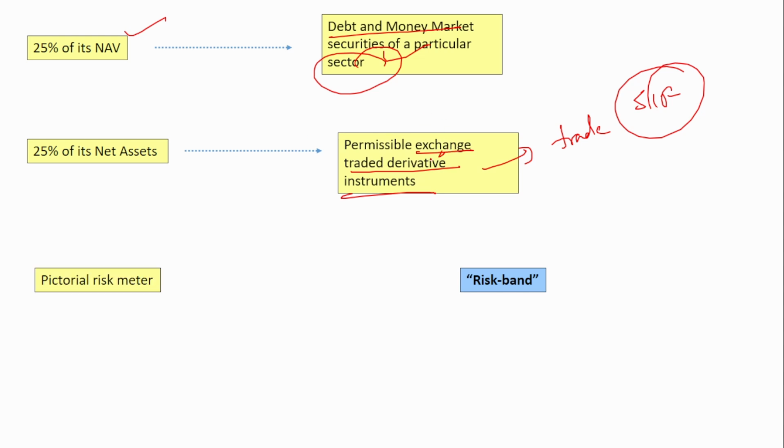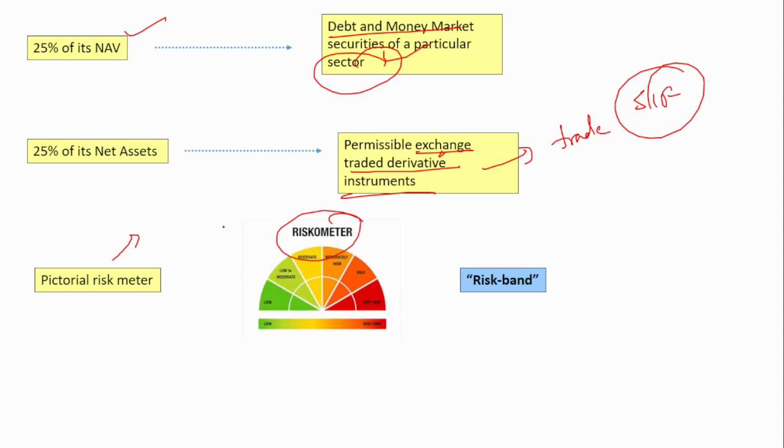And also, they have to provide a pictorial risk meter, just like this. So when you go and try to invest in a mutual fund, you will be able to see this. This will indicate the risk of the mutual fund, whether it is high risk or very high risk or moderate risk. That will be depicted in this riskometer. Similarly, even this SIF should have this pictorial risk meter, and that will be called a risk band.